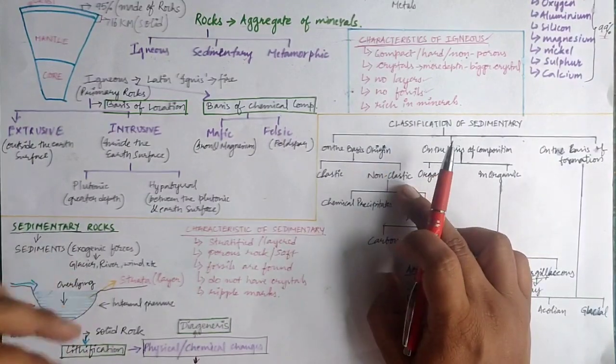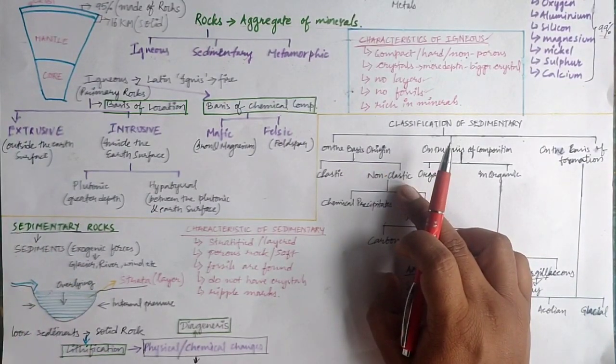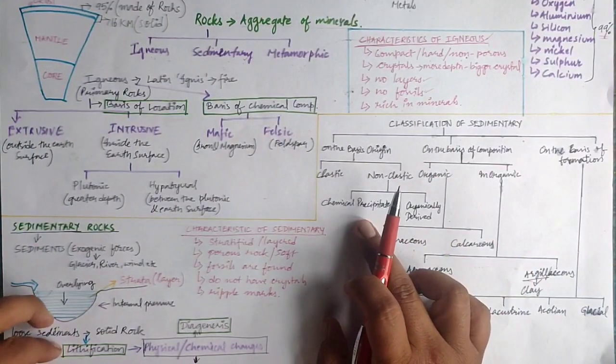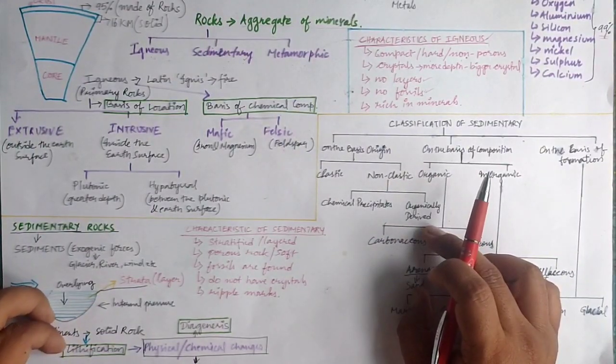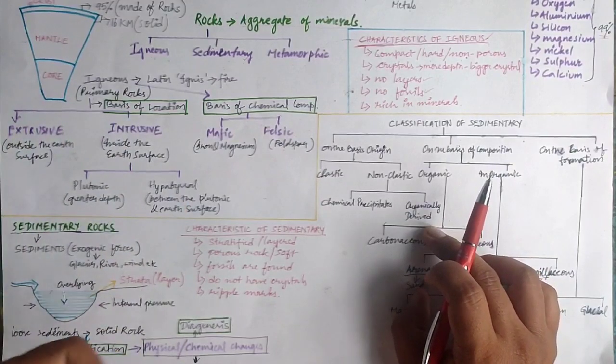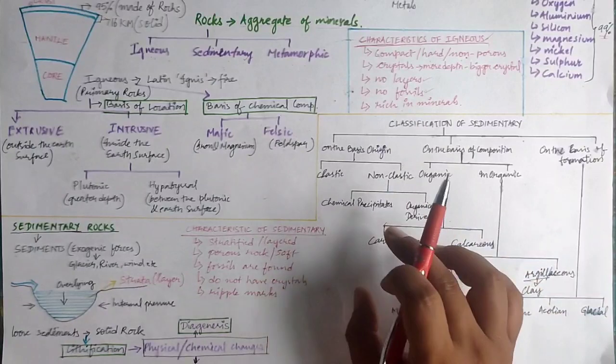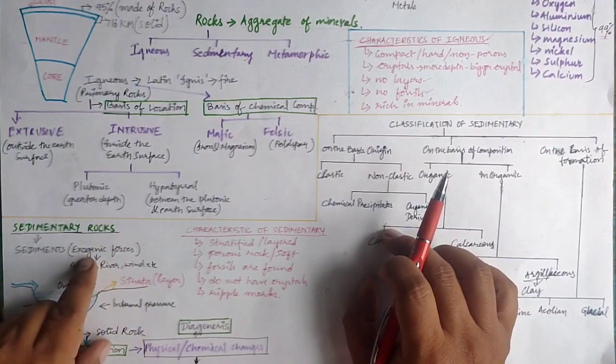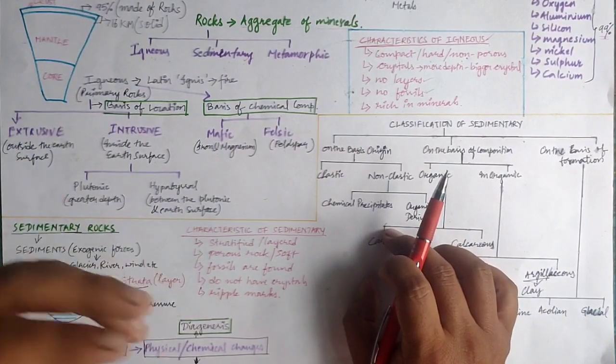Next is the non-clastic sedimentary rocks. There are two types of non-clastic sedimentary rocks: the chemical precipitates and the organically derived. As the name suggests, you might have an idea now, isn't it? Chemical precipitates means it has been formed from the sediments which have been brought down by agents of exogenic forces like rivers.